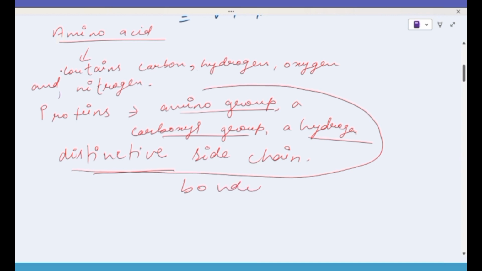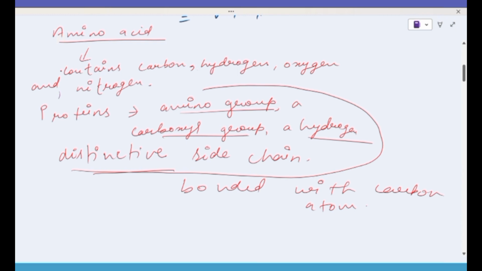All these form the structure of amino acids, and all are bonded with a carbon atom. So at the center there will be a carbon atom, on one side the amino group, on another the carboxyl group, then hydrogen, and the fourth will be the distinctive side chain.